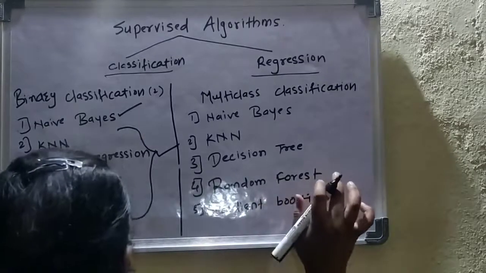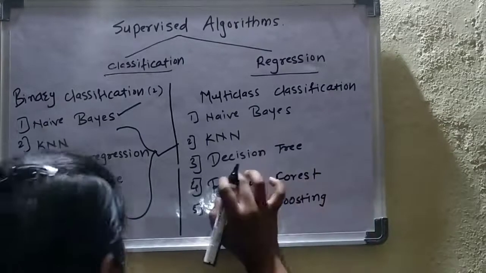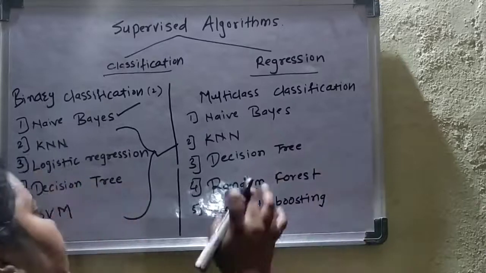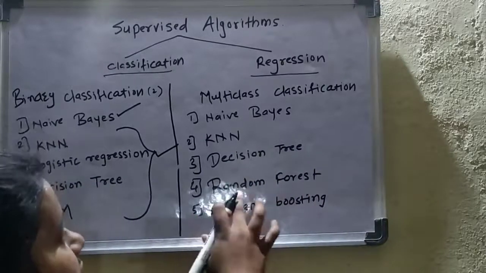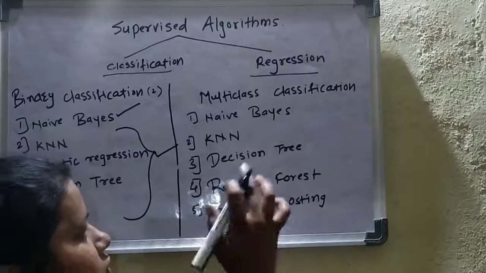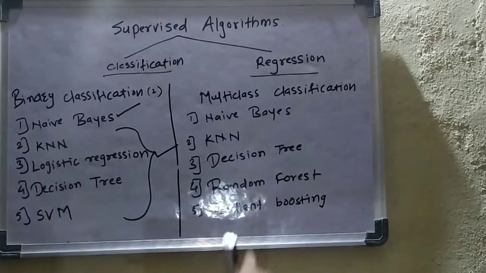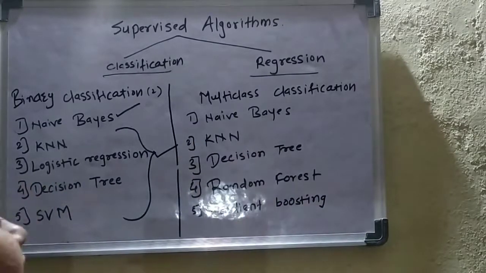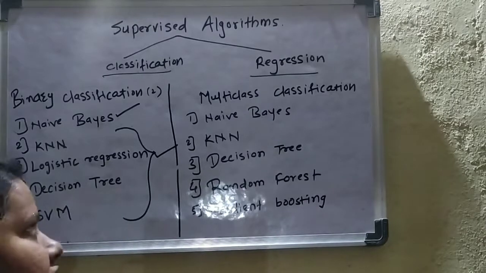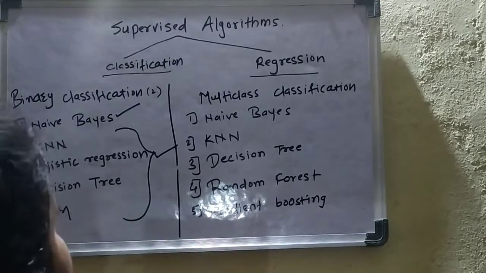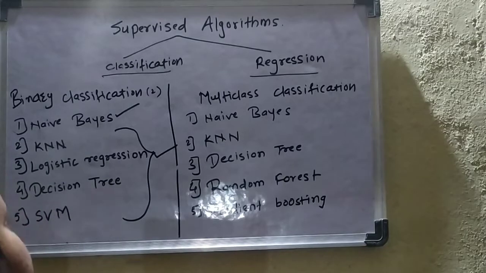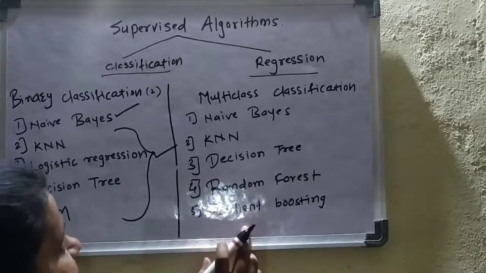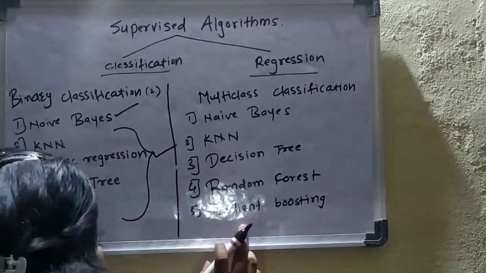Random forest is the expansion of a decision tree with the training data. Here we have to just provide how many number of trees you want to create. So it is the expansion of a decision tree. These are the algorithms which come under the multi-class classification. So these are the basic, widely used binary classification and multi-class based classification algorithms.